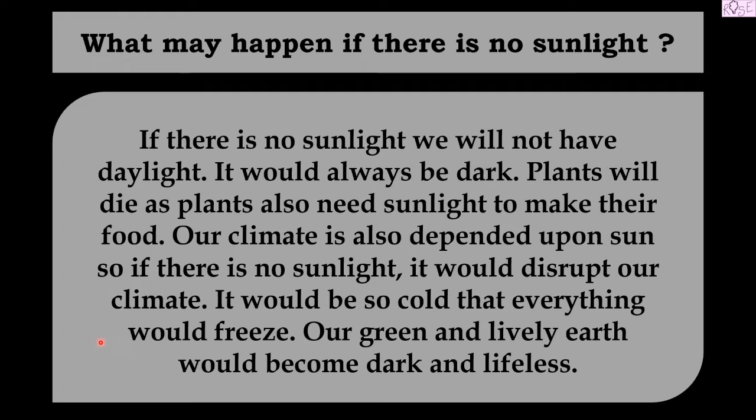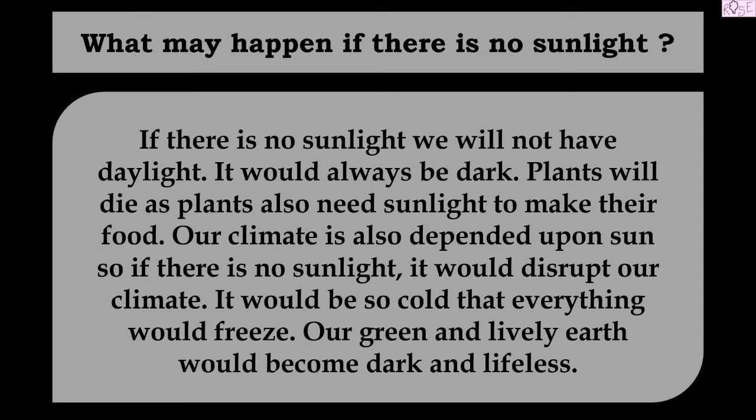So if there will be no sunlight, we would freeze. And at last what would happen? Our green and lively earth would become dark and lifeless. So there would be no life on earth. So sunlight is very important for us to have life on earth.